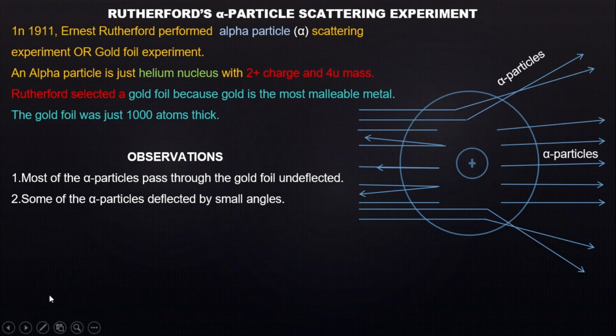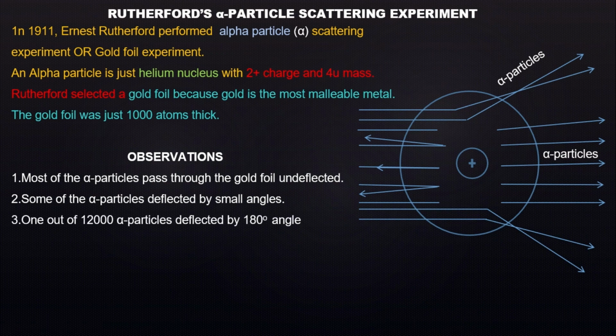The third observation was that 1 out of 12,000 alpha particles was deflected by an angle of 180 degrees. Look at the alpha particle shown in the middle. This alpha particle approached the center of the atom, but it was thrown back, deflected with a huge speed at the opposite angle.